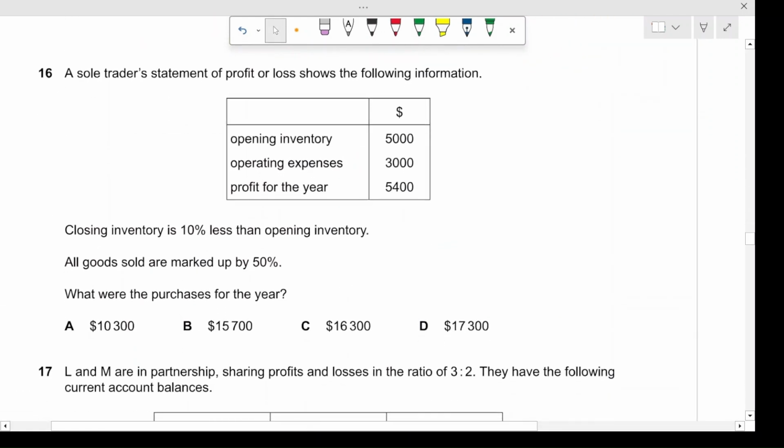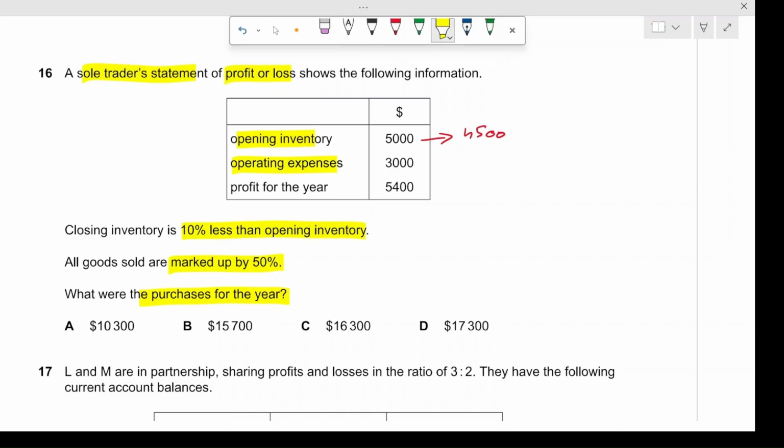All right, question number 16. A sole trader's statement of profit or loss shows the following information: opening inventory of $5,000, operating expenses of $3,000, and the profit for the year was $5,400. Closing inventory is 10% less than opening inventory, which means it's $4,500. All goods sold are marked up by 50%. So if you had something of $100 in your inventory, it would be sold at $150. What were the purchases for the year?